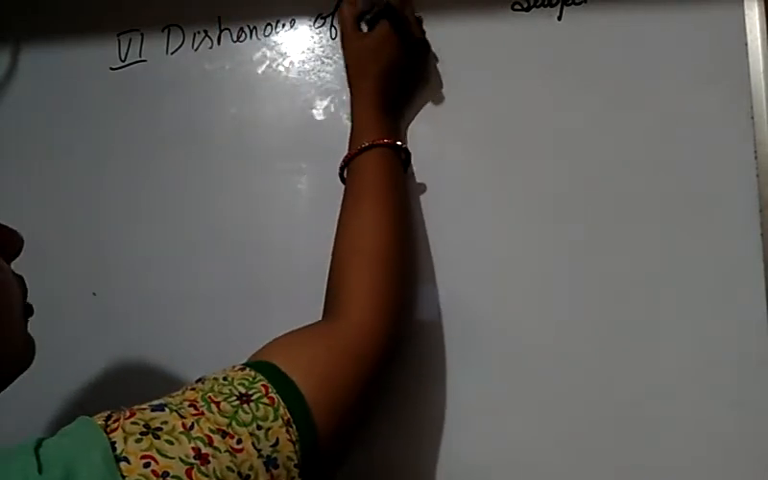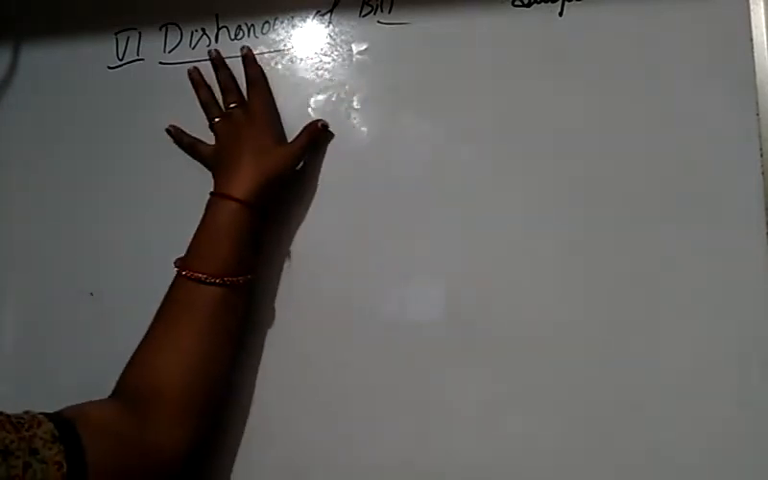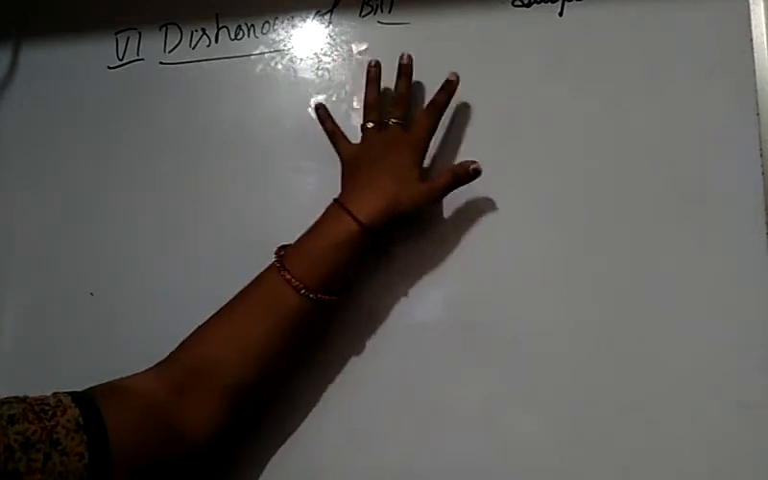I already told you the journal entries related to this in my previous class: when a bill is dishonored, what journal entry should be passed. Now we are doing numerical questions related to this. Question number 6, in your book, page number 689, related to dishonor of a bill.